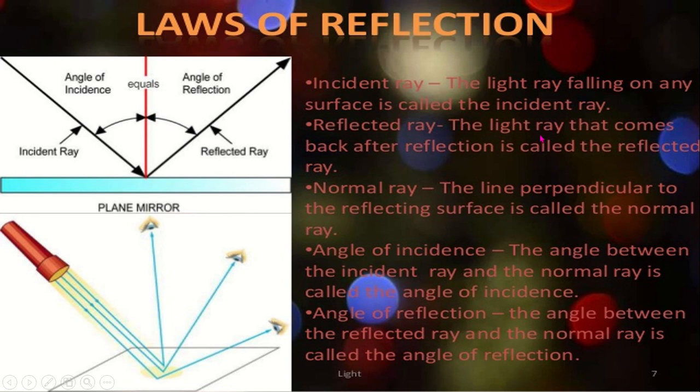The light ray that comes back after reflection is called the reflected ray. The line perpendicular to the reflecting surface is called the normal. The angle between the incident ray and the normal is called the angle of incidence, and the angle between the reflected ray and the normal is called the angle of reflection.